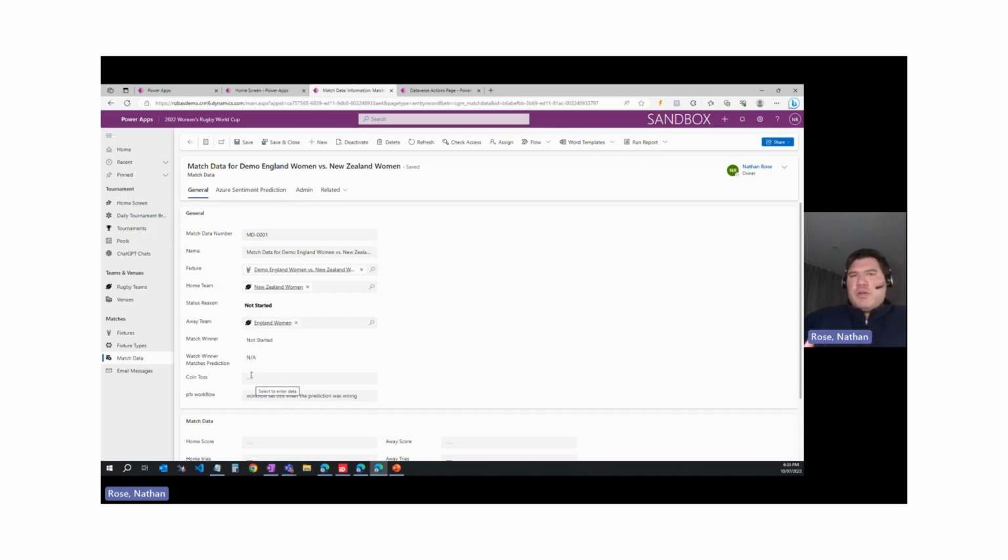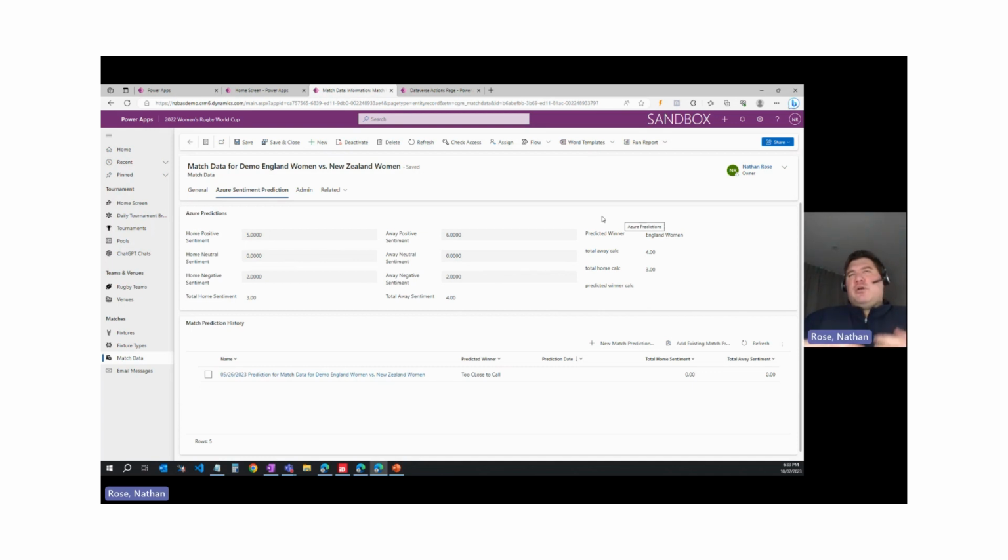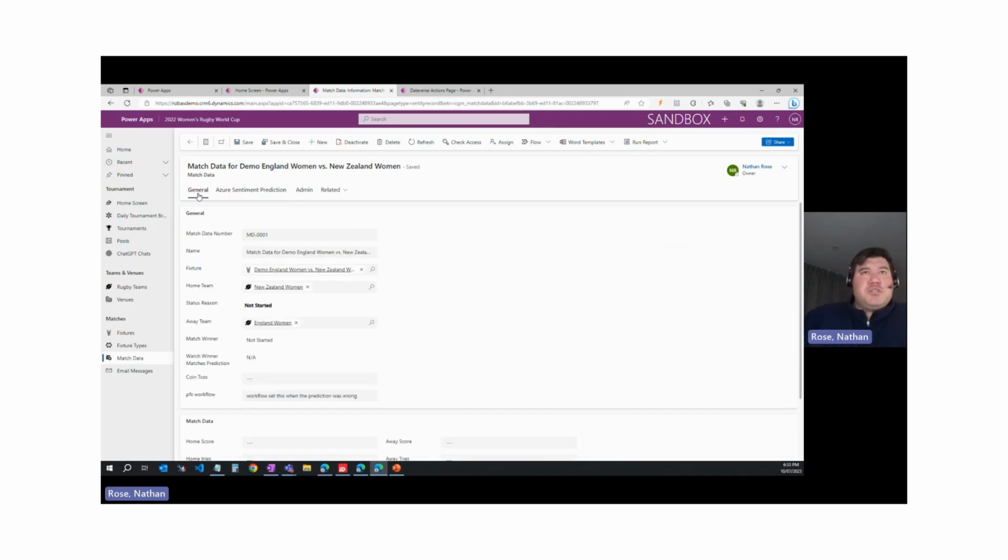Because what I'm trying to figure out here is, if the predictions from Azure are accurate 50% of the time or less, like a coin toss, we're wasting our time here and it's back to the drawing board. If, however, they are more predictive than a coin toss, then we're on to something.